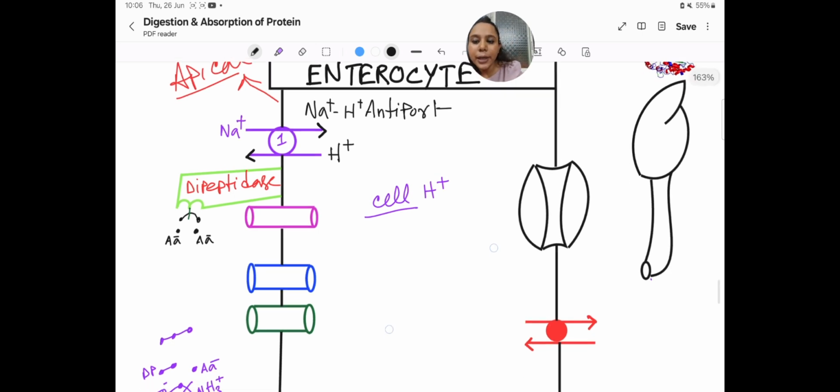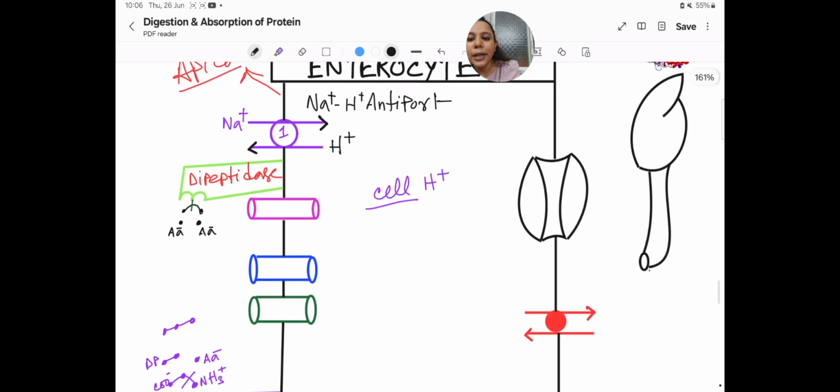Now what is next? H plus now becomes high in the ECF. This is the ECF, the extracellular fluid, and this is the ICF. Why is H plus high now? Because H plus is moving out from the cell and Na plus is going in.